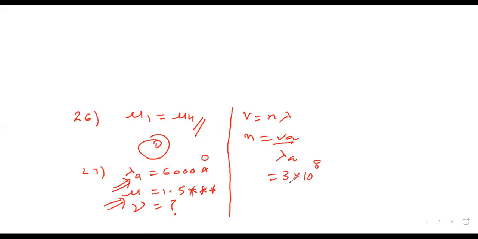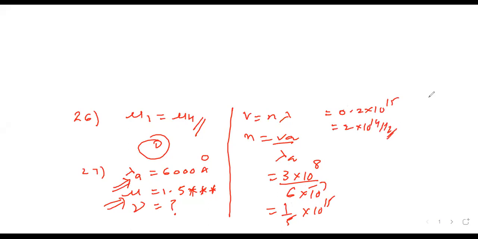So 3 into 10 raised to 8, this is 6 into 10 raised to minus 7. 1 upon 5 into 10 raised to 15. So it is nothing but 0.1 upon 5 is 0.2 into 10 raised to 15. So 2 into 10 raised to 14 hertz. Have a look, 2 into 10 raised to 14. Yes, option C.